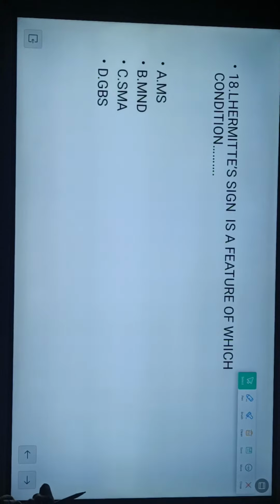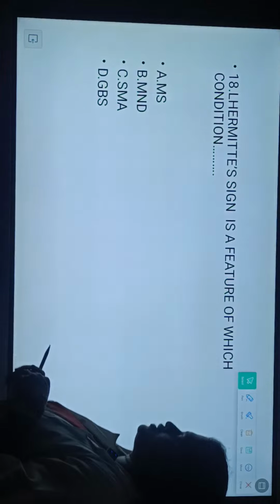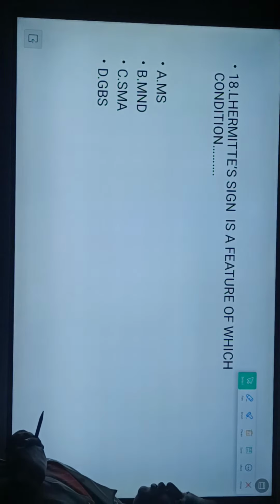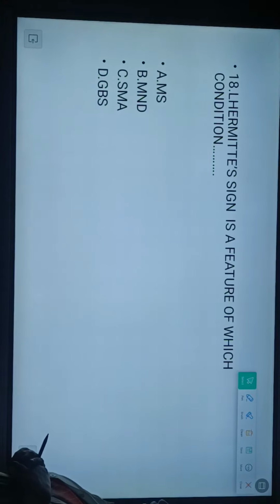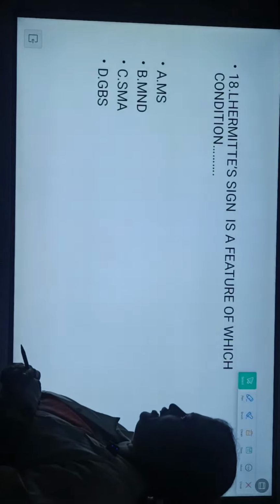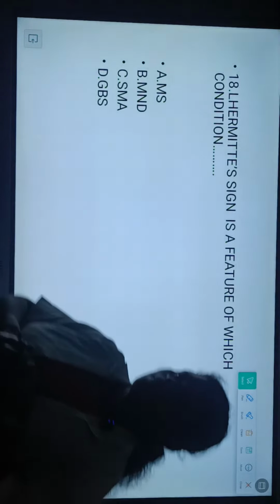Next question. Hoffmann's, or rather Lhermitte's sign, is a feature of which condition? So it is a sign. Option A, multiple sclerosis. Option B, motor neuron disease. Option C, spinal muscular atrophy. Option D, Guillain-Barré syndrome. These are all diseases, but it is a sign. Take a look.